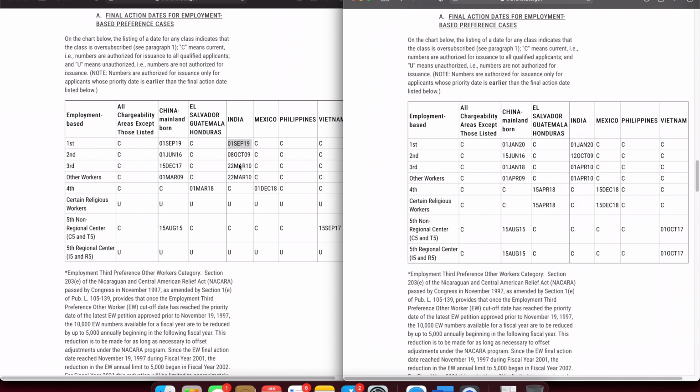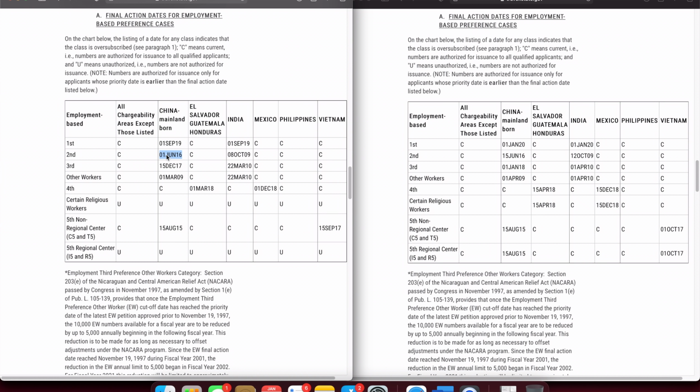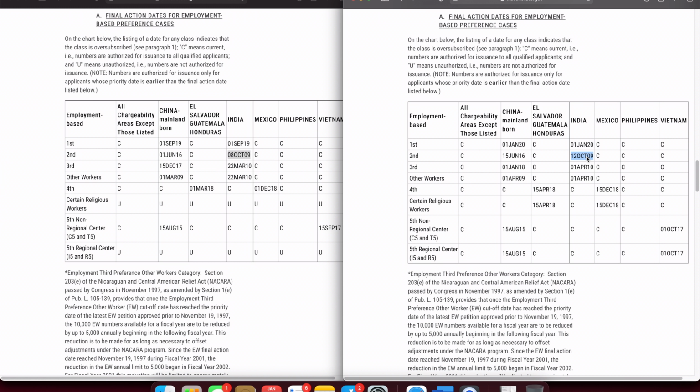EB2 has not seen any progression, except for China it has progressed by 2 weeks, and for India it has only progressed by 3 days. 3 days is really disappointing for EB2, and I can see why, because there are still some applications that have not been given the receipt notices, and so no visas are being processed, so they are kind of stuck.